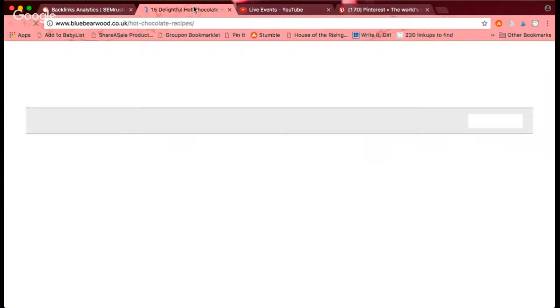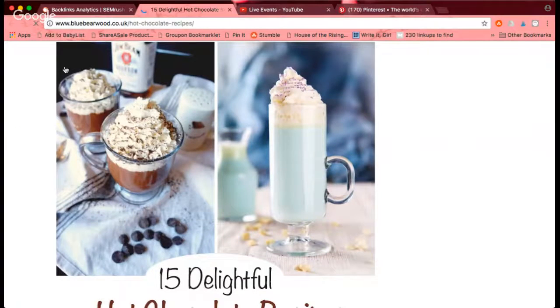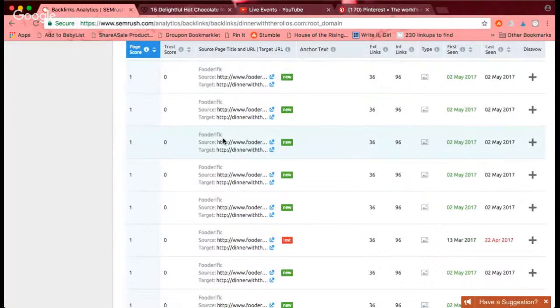This is going to be our hot cocoa recipe. I had no idea that someone had linked to our hot cocoa recipe. So again, I'm pinning, I'm going forward. I'm going to stumble this post. I'm going to pin this post. I'm going to do all of those things to increase traffic to myself.